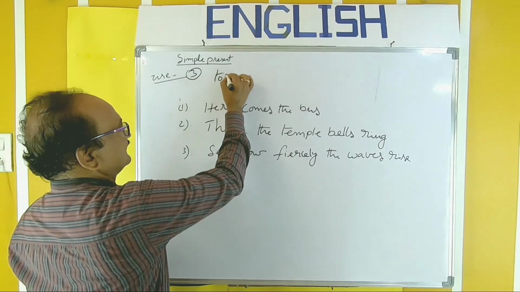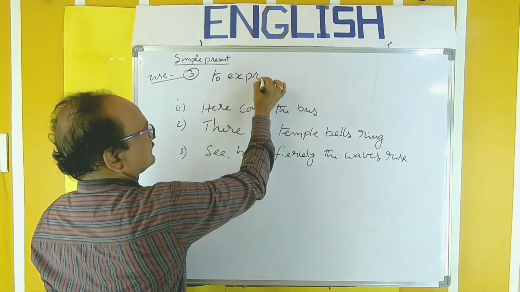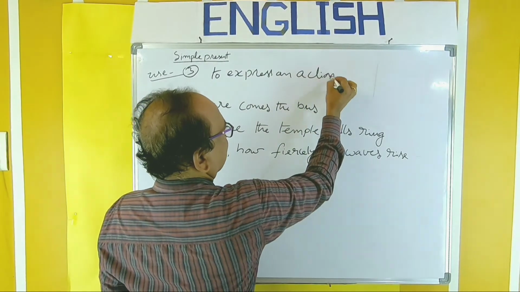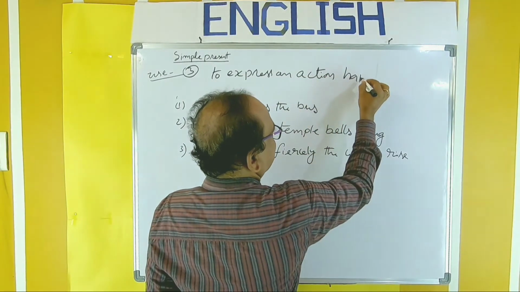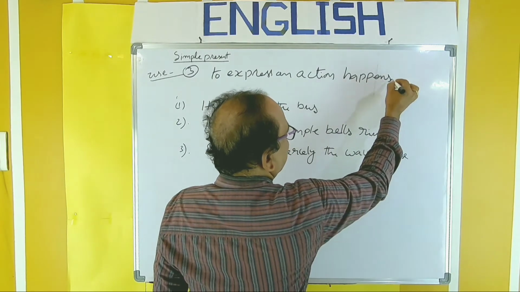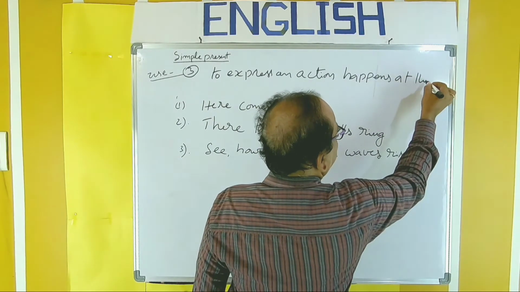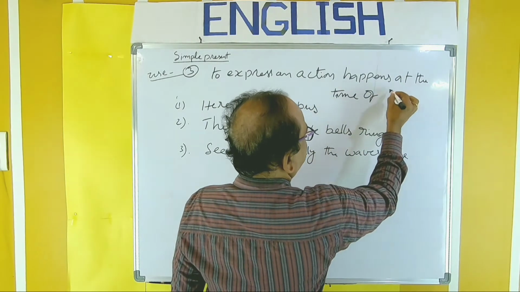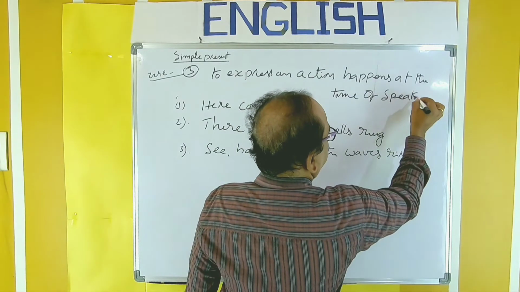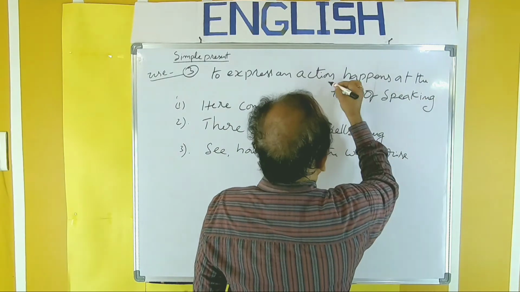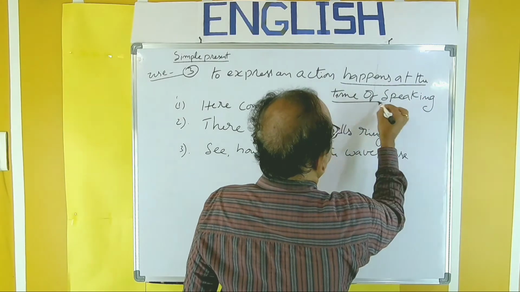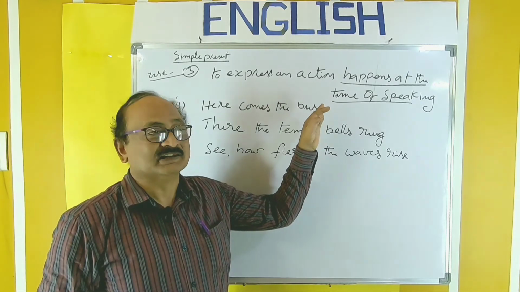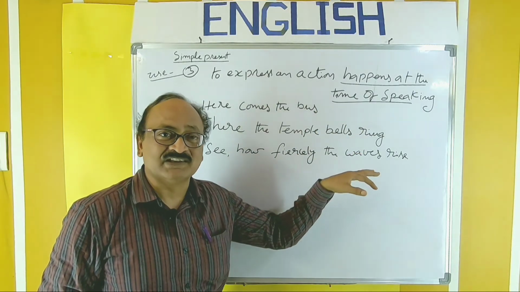So to express an action, we have to use the word here, happens at the time of speaking. So it expresses an action which happens at the time of speaking.